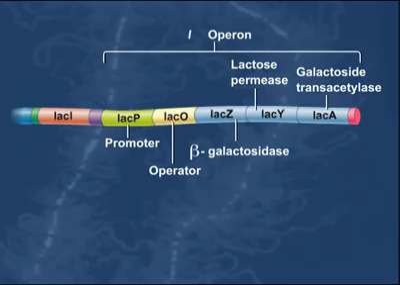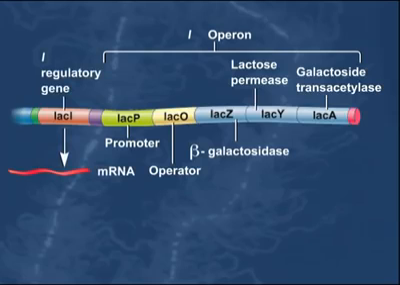Located near but not in tandem with the Lac region is the Lac-I regulatory gene that codes for an mRNA that is translated to produce a protein referred to as the Lac repressor.